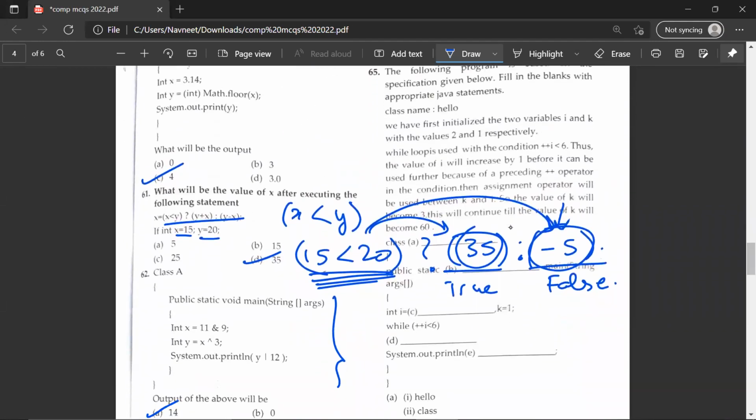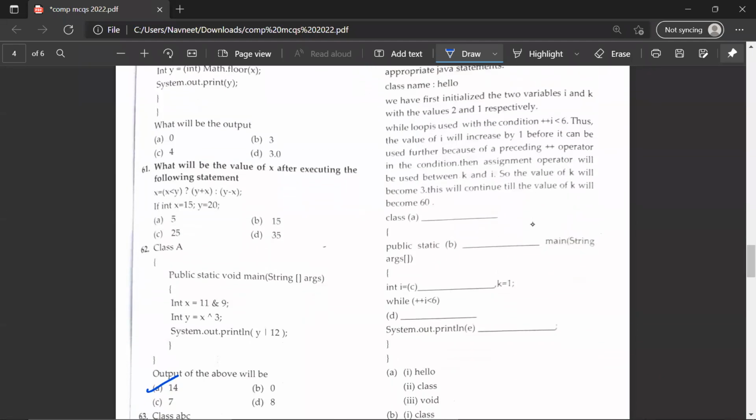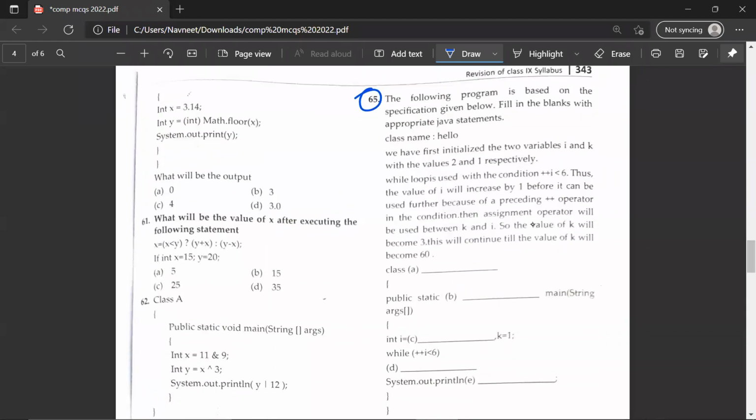So I'll just erase all of this to make it a bit neat. So over in the 65th question, there would be missing statements in this snippet of code. So say, for example, class dash. So we have to write in place of dash. So class name is hello. So the class name would of course be hello.